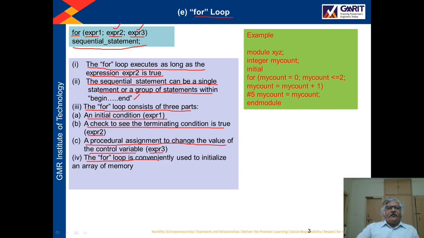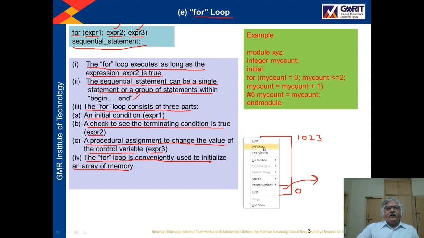Okay, so the for loop is conveniently used to initialize an array of memory. Suppose this is a memory, right? Total locations are 0 to 1023. So total locations are 1024. These memory locations can be initialized by using a loop. Otherwise, for each location, initialization meaning to write value 0 or 1 in these locations, we have to write 1024 statements. So in place of that, you can use the loop to initialize all these memory locations. So this is one of the applications of the for loop.